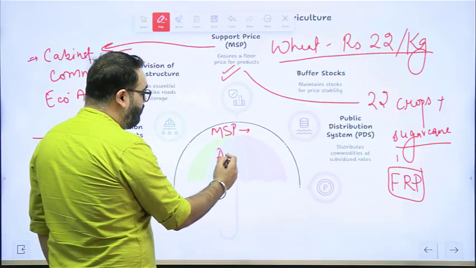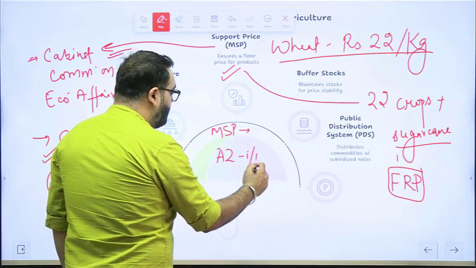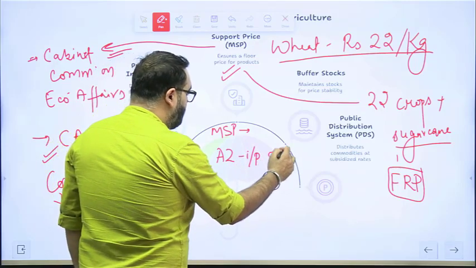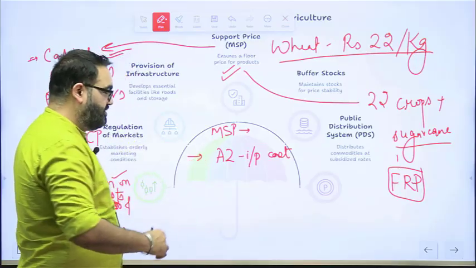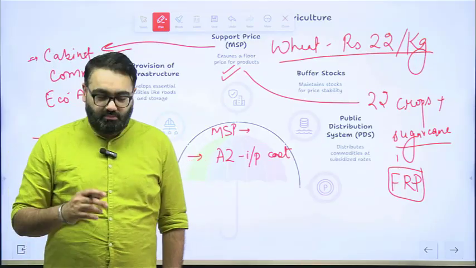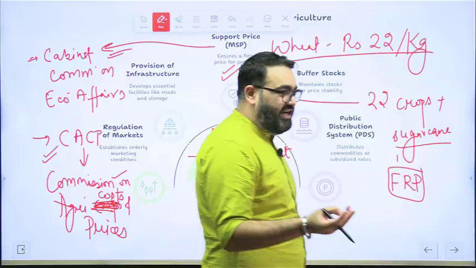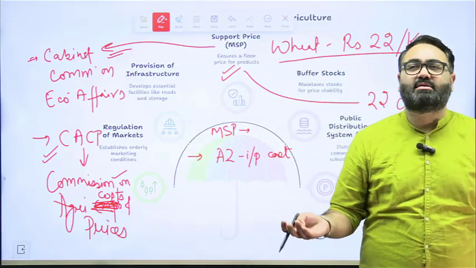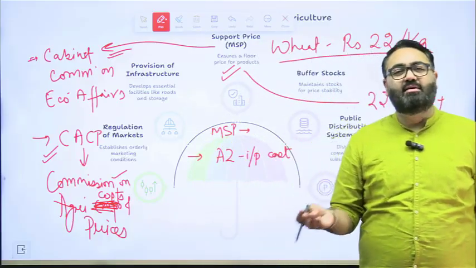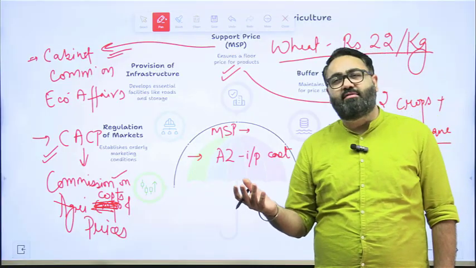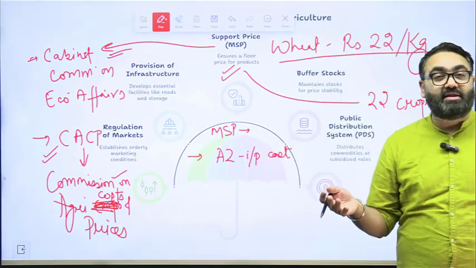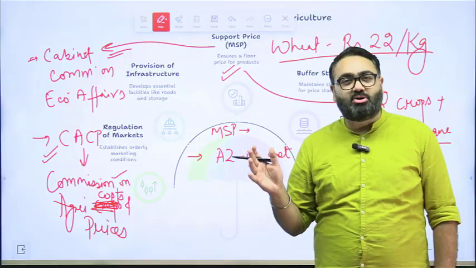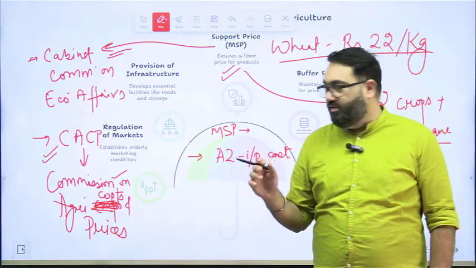This is called A2. A2 is input cost, means cost of seeds, fertilizer, pesticide, any water bill that they would have to pay, electricity bill that they would have to pay. So the input cost will be one big component of it.